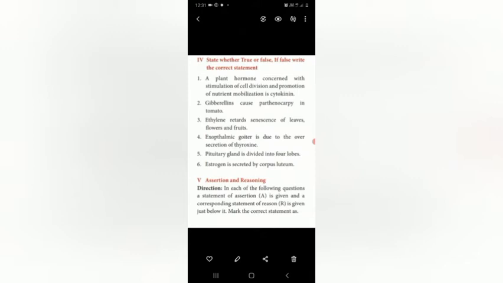G-R-A-A-F-I-A-N, Graafian follicles. F-O-L-L-I-C-L-E-S, follicles of the ovary. O-V-A-R-Y, ovary. So, the correct answer is, instead of corpus luteum, you have to write Graafian follicles of the ovary.